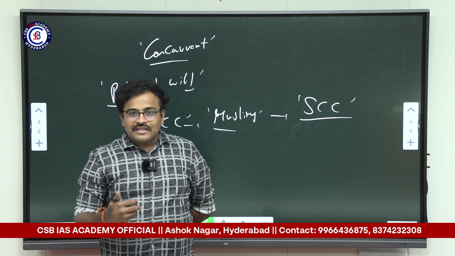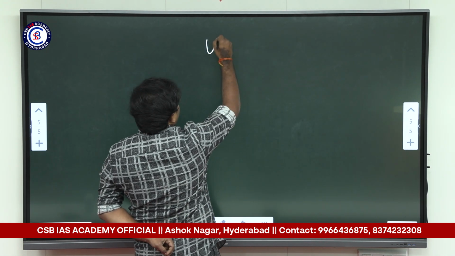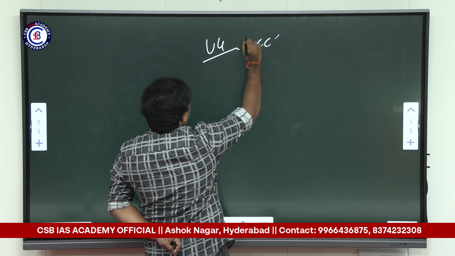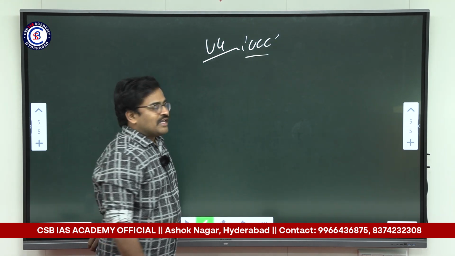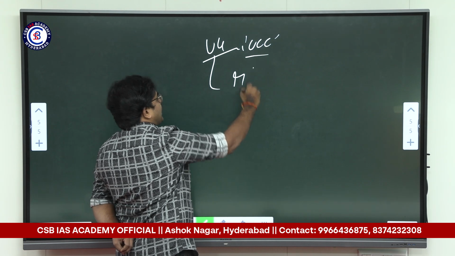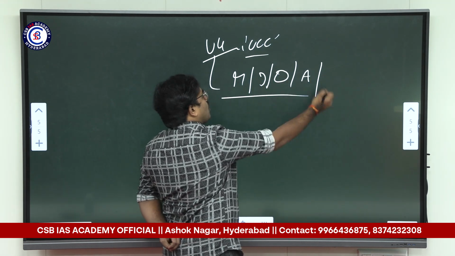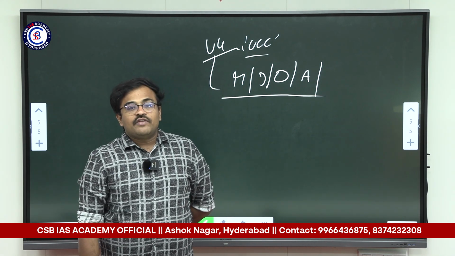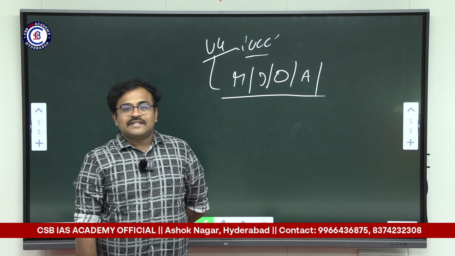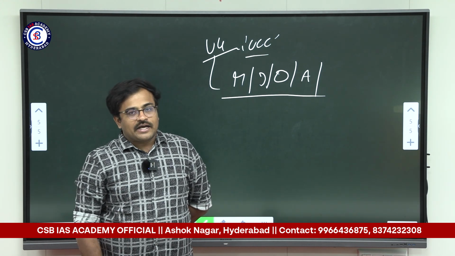So because of all this evidence, finally the Uttarakhand government went for implementation of the Uniform Civil Code. Under the provisions of the Uniform Civil Code, a common law will guide the issues of marriage, inheritance, divorce, adoption. So in all these matters from now on, there will be a modern civil code which will be applicable to all the citizens or all the people of Uttarakhand state, irrespective of their religion.